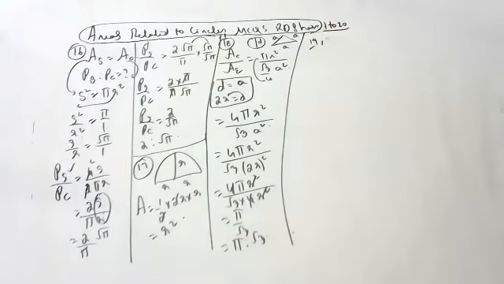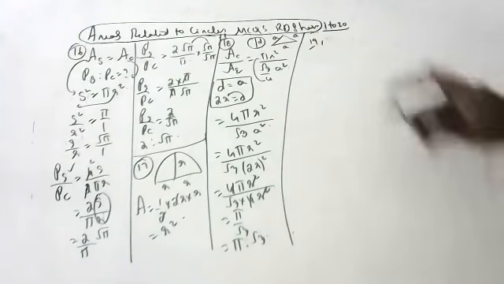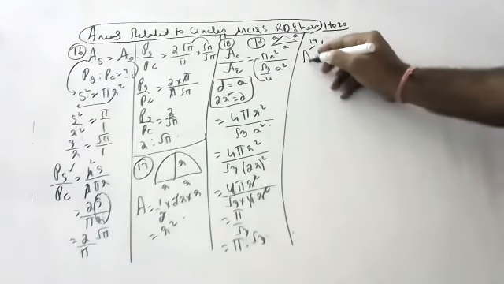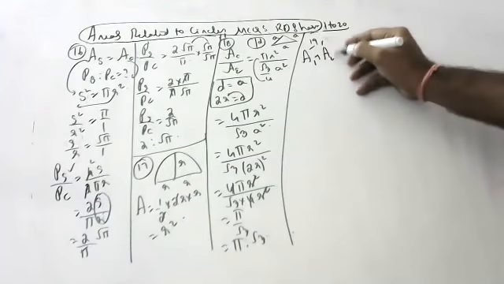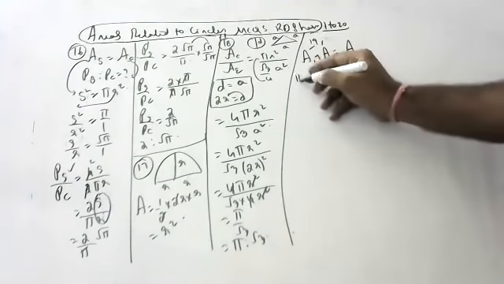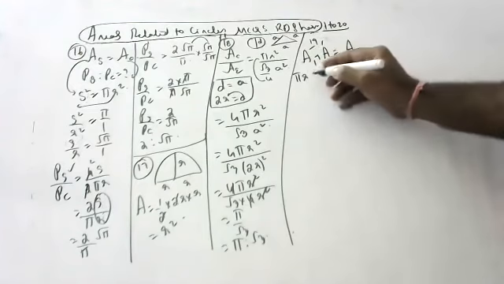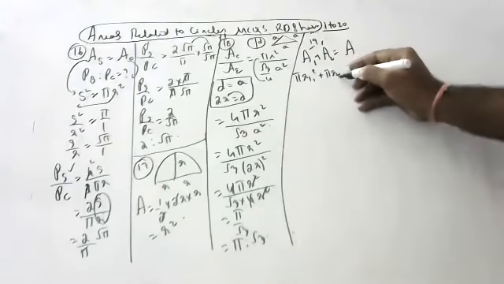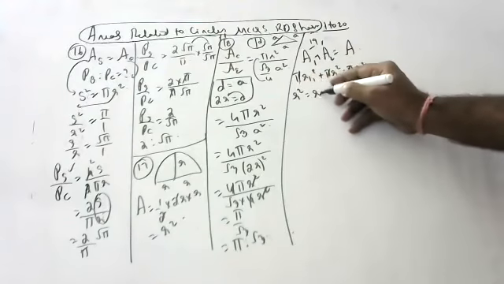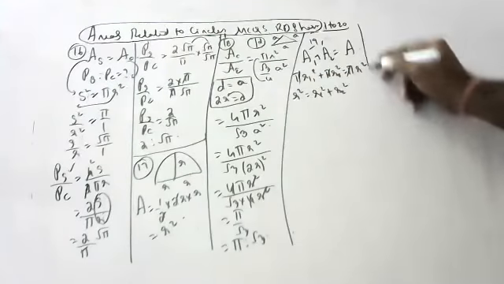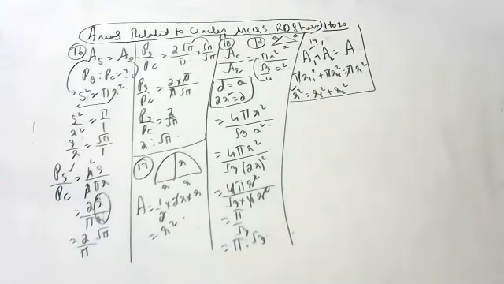Next, 19th question. Please check, children. If the sum of the areas of two circles with radii r1 and r2 is equal to the area of a circle of radius r, then what is r? So children, the sum of the areas, a1 plus a2 is equal to the other circle's area. Pi r1 square they said, pi r2 square they said, and pi r square. If you cancel pi, r square is equal to how much? r1 square plus r2 square. That's all, children. What is the value of r square? r1 square plus r2 square. That's all, children. Okay. Next one.